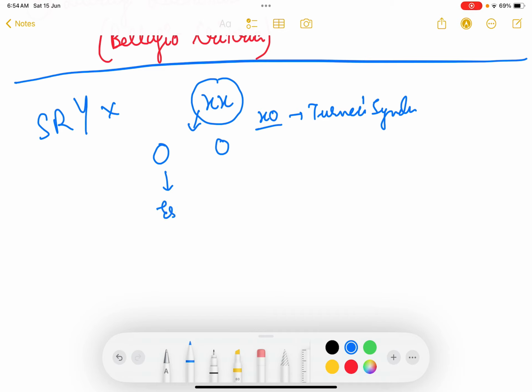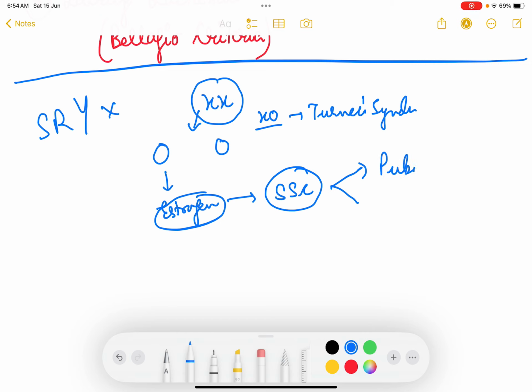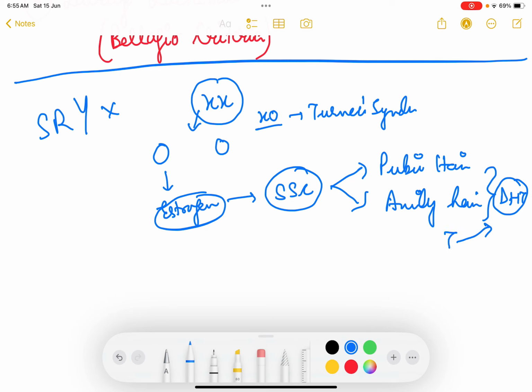So the ovary then secretes estrogen, which is required for normal development of secondary sexual characters. Secondary sexual characters are in the form of your pubic hair and your axillary hair. These actually are brought about by dihydrotestosterone in the body. But dihydrotestosterone is formed from testosterone, and testosterone only is being aromatized into estrogen. So if estrogen is present, it is an indirect evidence that testosterone and dihydrotestosterone are also present.